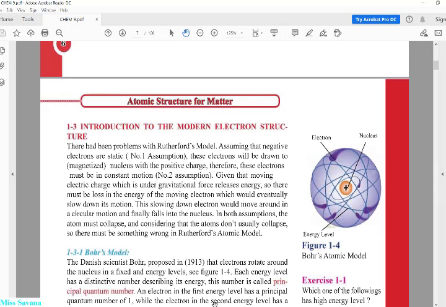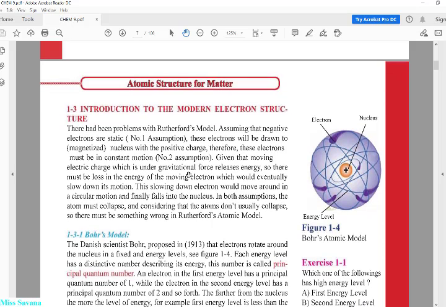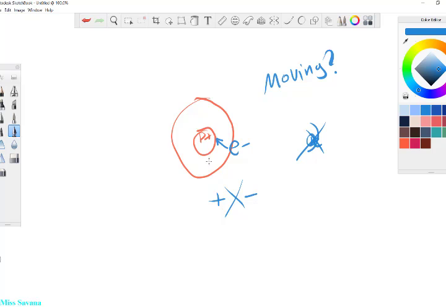If it's moving, guys, Rutherford's idea said, the scientists presume, if Rutherford said the electrons are moving, that means they are giving off energy. They are releasing energy because they are moving around the nucleus. So this is static.